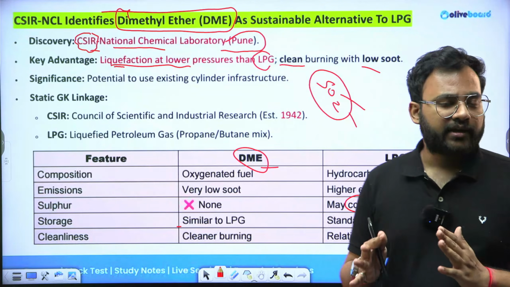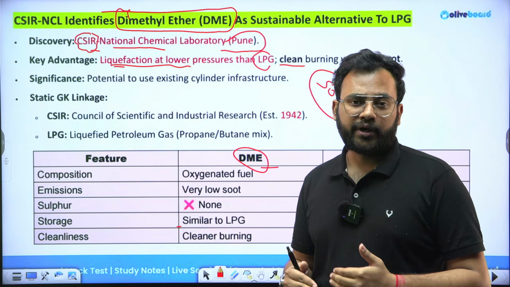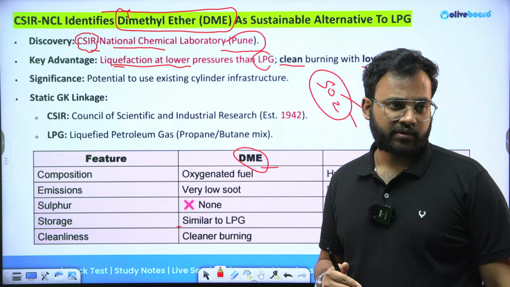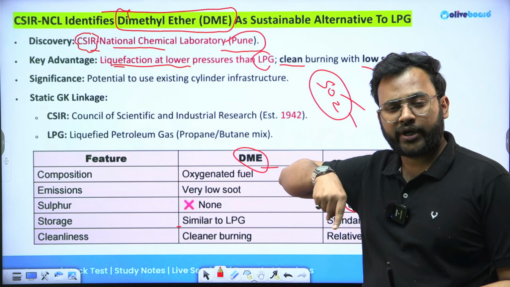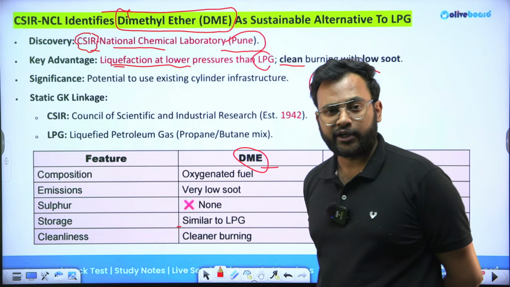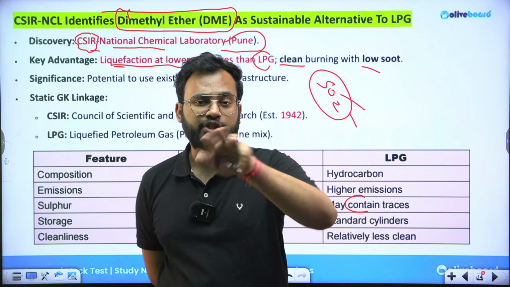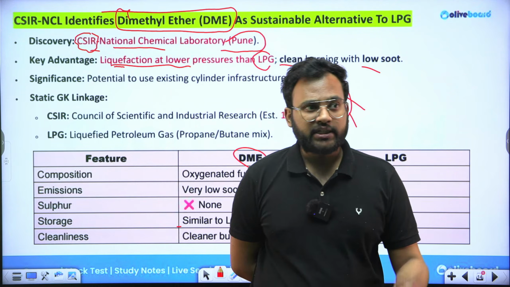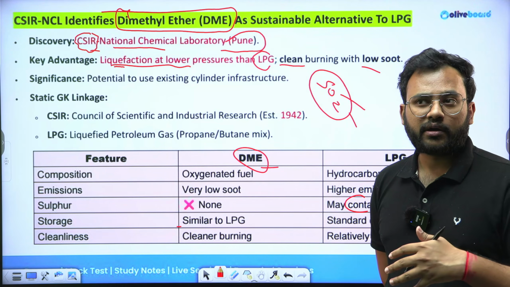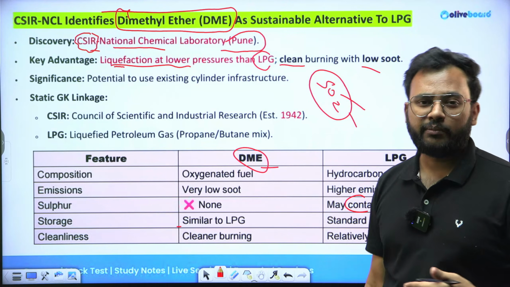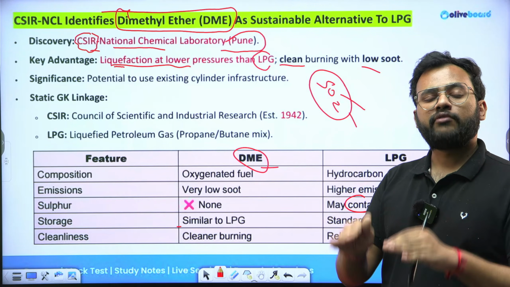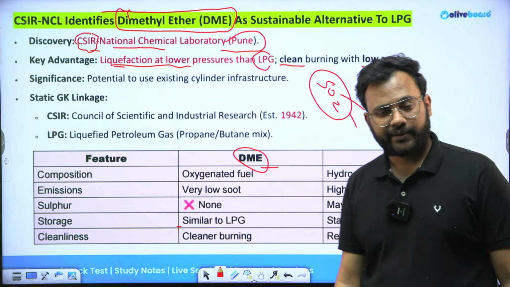90% of India's LPG is being imported, and the pathway for most of this import is the Middle East. It is coming through that narrow strait which is called the Strait of Hormuz. And currently, during the war between Israel, Iran and the US, the Strait of Hormuz has been choked by Iran, so it is disrupting the supply chain and other operations. Right? So if we start utilizing DME, which can be internally synthesized, our dependence on import will be a lot less. A lot less.